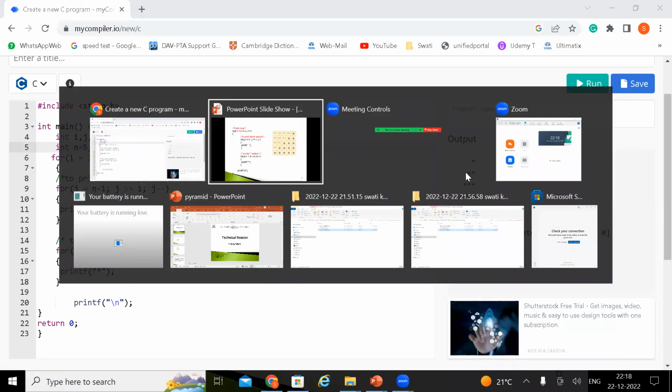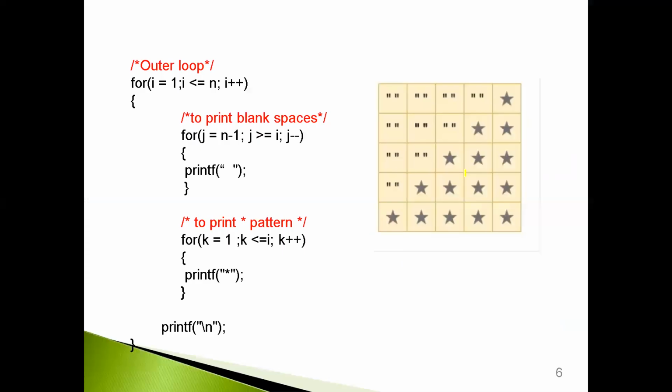And this similar code could also be written using if else. When I am using if else, at that time I will require to use only 2 loops and 1 if else block. So let us try for that. I want students, all of you, to try this particular program using if else.